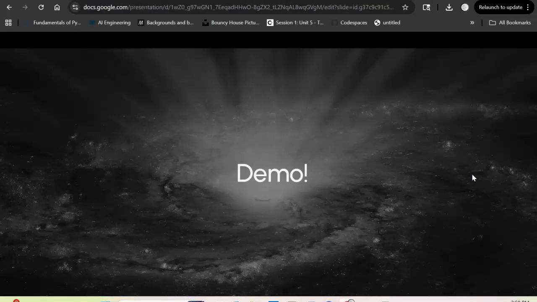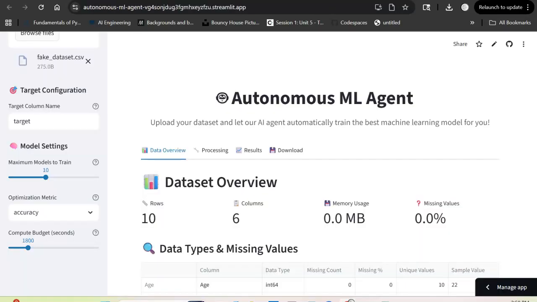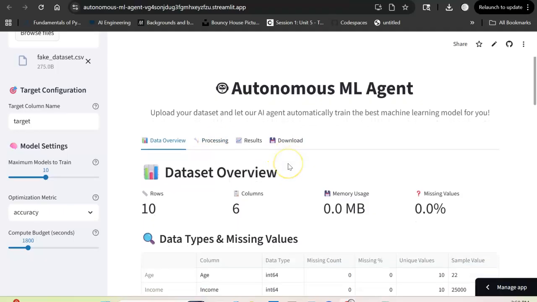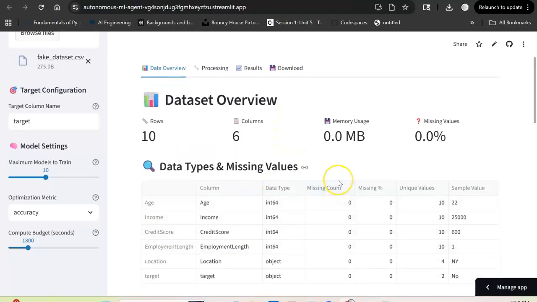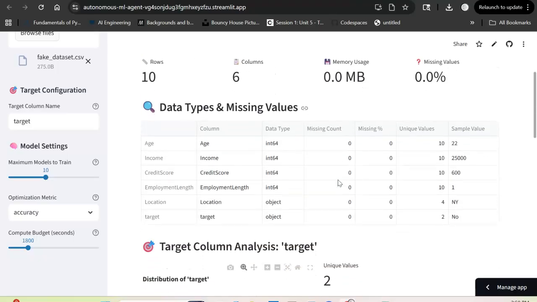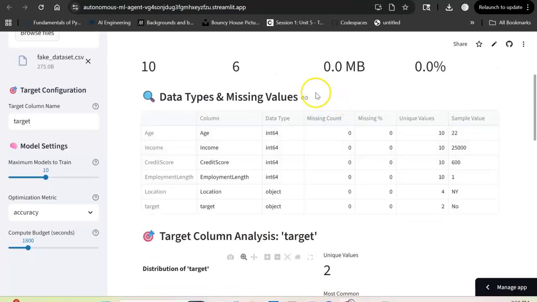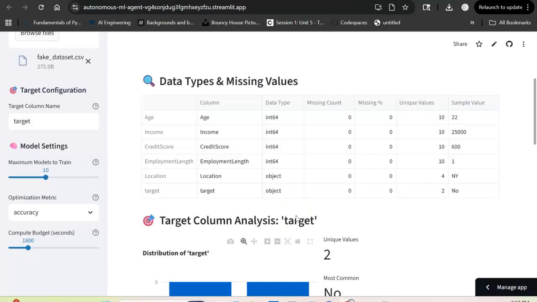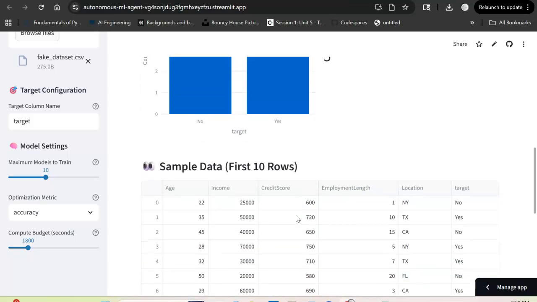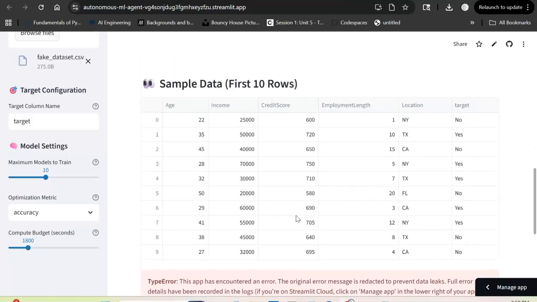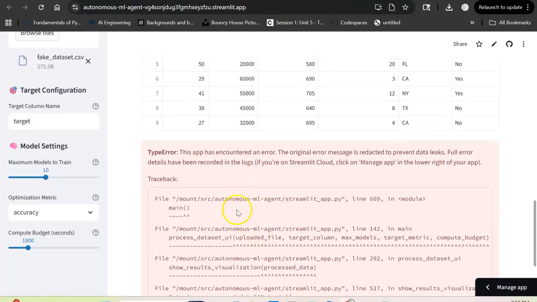So we have a demo briefly, and I'll just show you guys the UI. So this is the UI that I made with the help of Cursor. And here we have it. We have a data overview, we have processing, we have results, and we have a download. So I used a data set that I created from one of my classes in CUNY SPS, I believe 2 semesters ago. And it was pretty simple. The topic I cannot recall, but nevertheless, I do have some errors here.